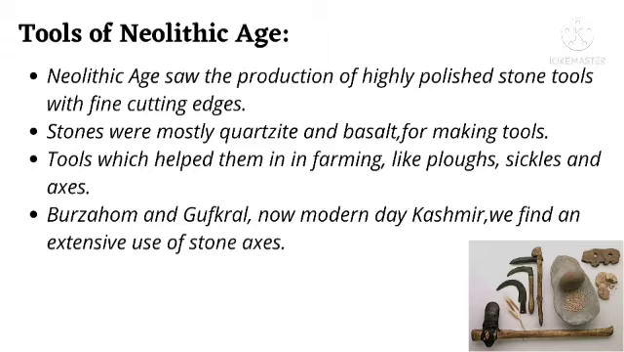Those stones were mostly quartz and basalt. These two types of stone were generally used. They used to cut those particular stones and give them the shape of sickles and axes, and even mortar and pestle. So these were some of the tools which they used in that period.